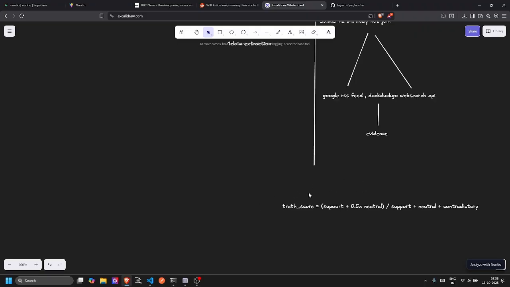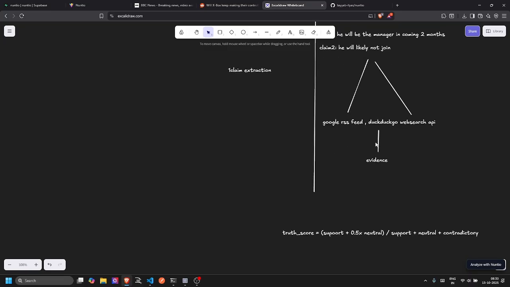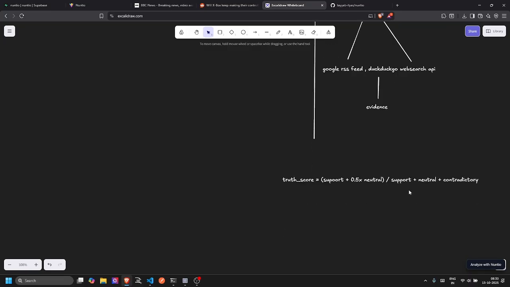For each different claim, first we start by building an evidence tensor, which has three important components: support sum, neutral sum, and contradictory sum. After calculating these three sums, we can find the truth score, which tells the verifiability of a particular article on a scale of 0 to 1.